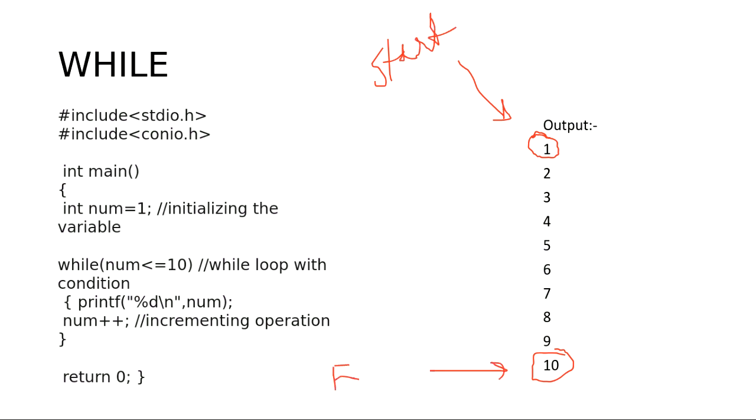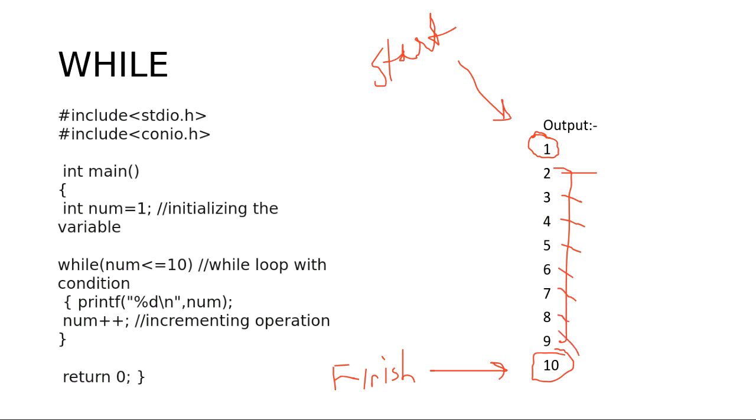So in between 1 and 10, I'm on the first floor and I want to reach the 10th floor. So my starting point is 1 and my ending point is 10. These are the levels that will come in between. After I start from 1, I have some work on the second floor. I will do my work on the second floor and come back. I go to the third floor, do some work, come back. On the fourth floor, do some work, come back. Fifth, sixth, seventh, eighth, ninth, 10th.